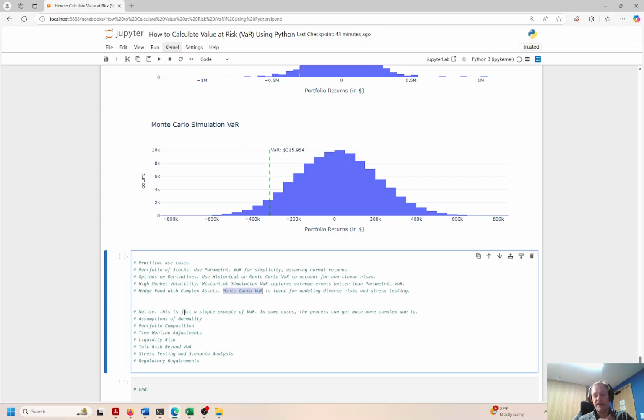Realistically, you're probably going to have not just Apple, unless you're a huge fan of Apple, you'll probably have dozens of different assets in your portfolio, maybe several dozen, maybe hundreds, right? So you'd have to calculate the VaR of all of these and then aggregate that into a portfolio and then calculate the VaR on that portfolio. So I think that's beyond the scope of this discussion here. That gets kind of complicated.